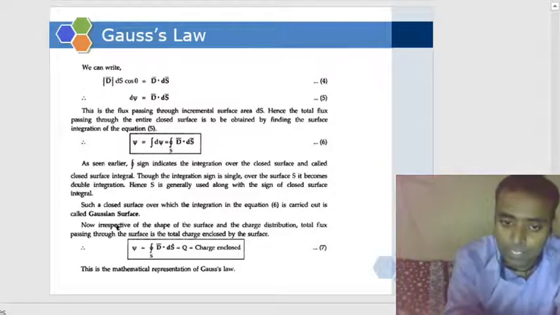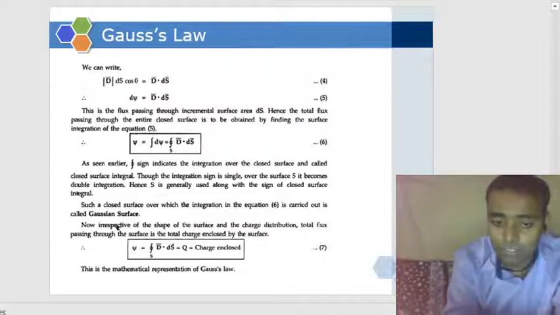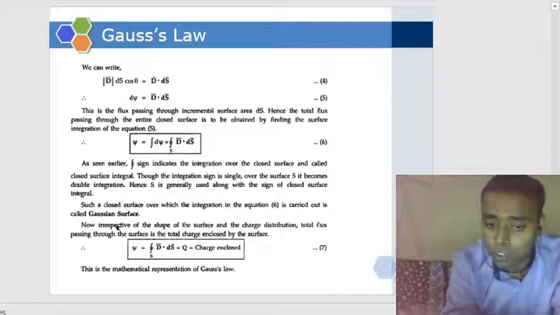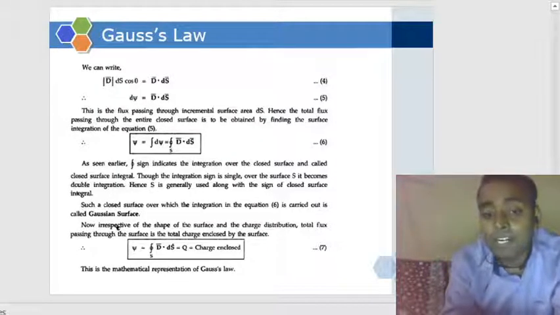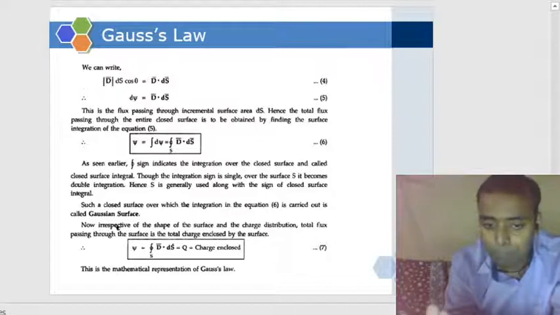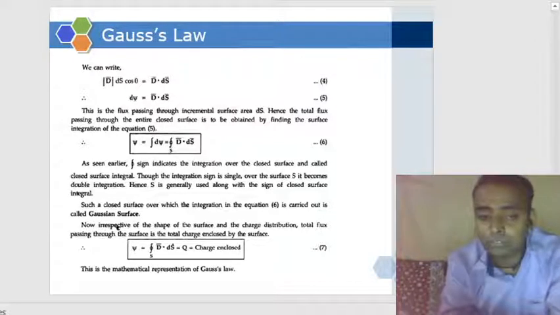Of course, this flux is termed as the total charge. So charge, that is Q. So we can write the surface integral of D dot dS is equal to Q, that is the charge enclosed. Fine, this is the mathematical representation of Gauss law.